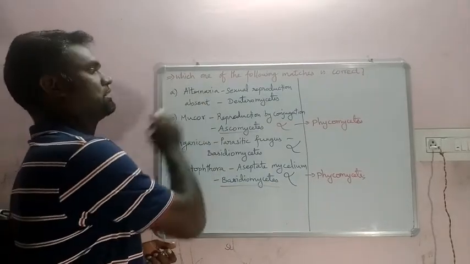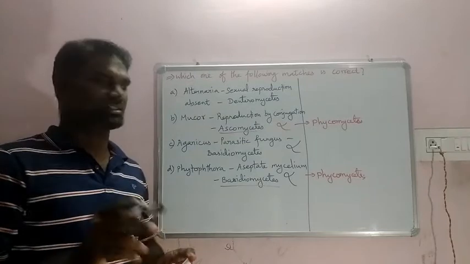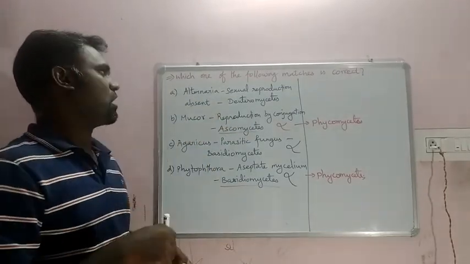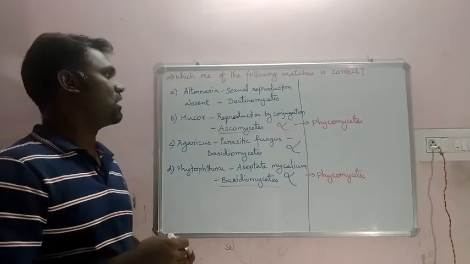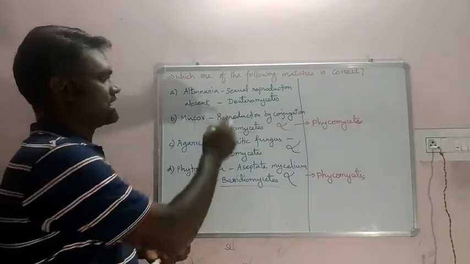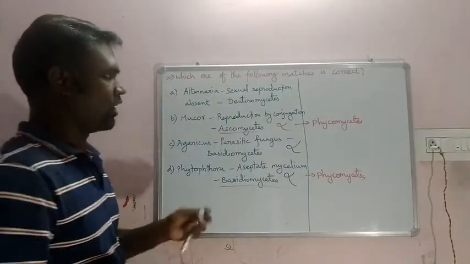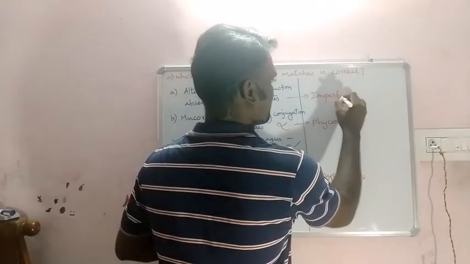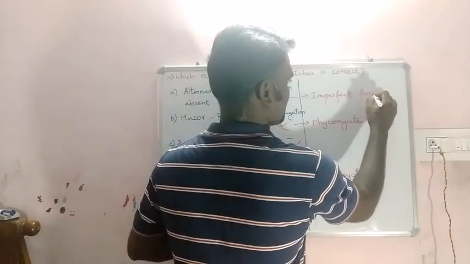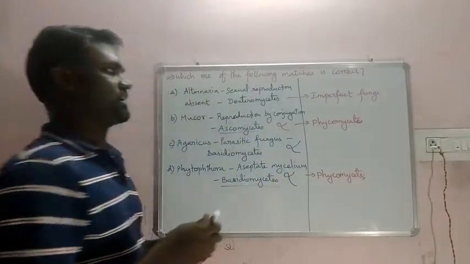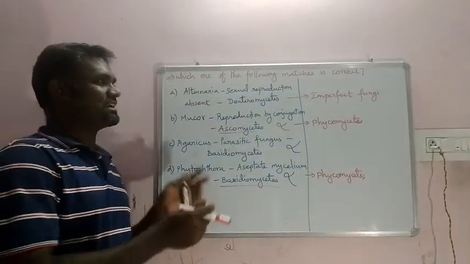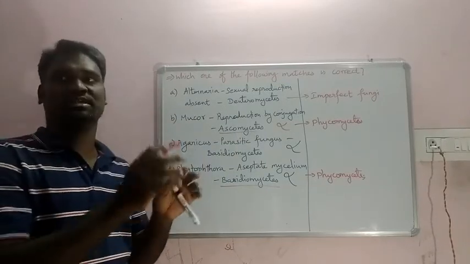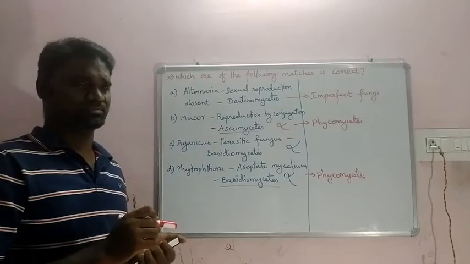First one is Alternaria. Yes, they belong to the class Deuteromycetes only. Sexual reproduction absent, because we have all studied that Deuteromycetes is called imperfect fungi. While making the division of this particular class, initially both asexual and sexual fungi belonged to it.